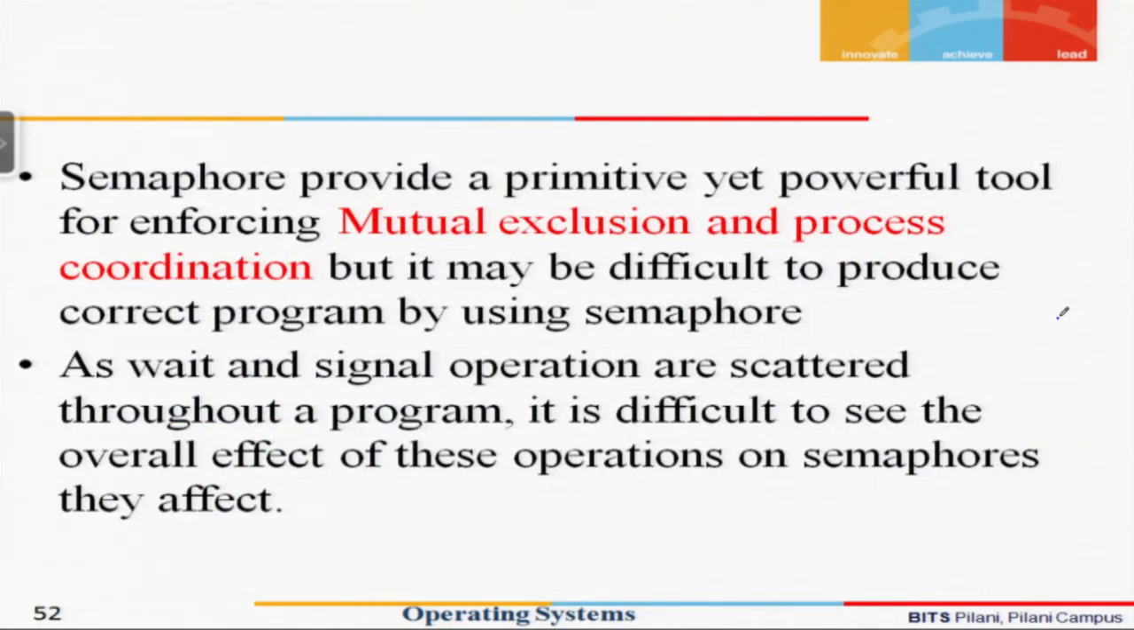So in summary, semaphores provide us a primitive but very powerful tool for enforcing mutual exclusion and process coordination, but it may actually be difficult to produce a correct program using semaphores, primarily because wait and signal operations are scattered throughout a program, and at times it becomes really difficult to see the overall effect of these operations on a semaphore.